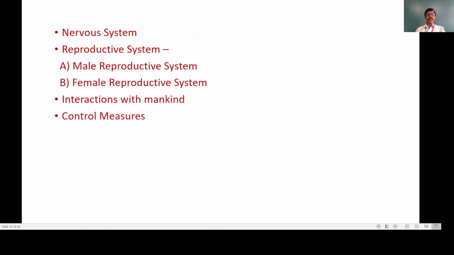Moving towards the next point, the nervous system, then the reproductive system in cockroach. The reproductive system of cockroach is again subdivided into two parts: the male reproductive system and the female reproductive system. And the two main points when we consider the human population are the interactions of cockroach with mankind, and the control measures of cockroach.